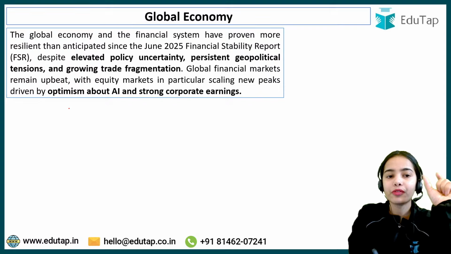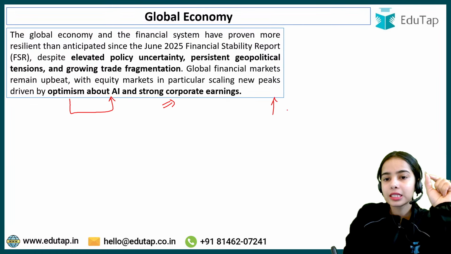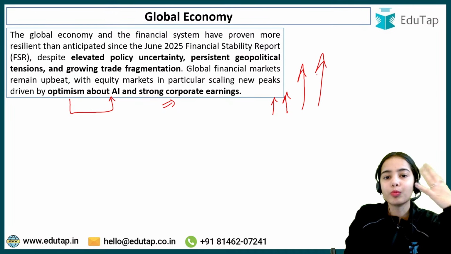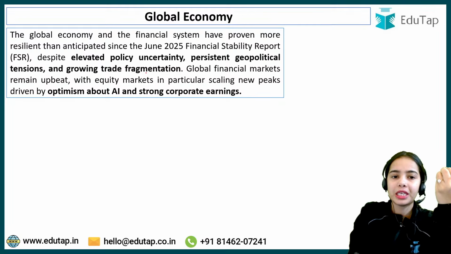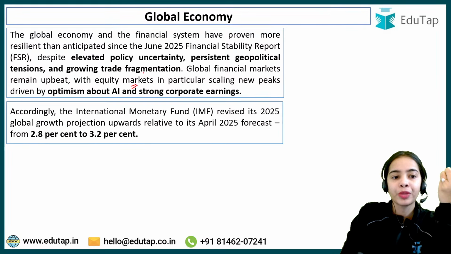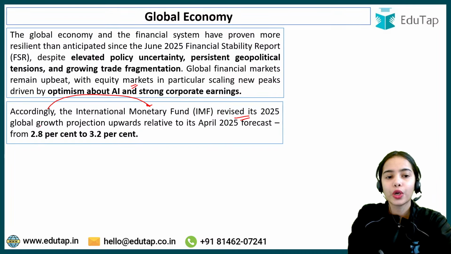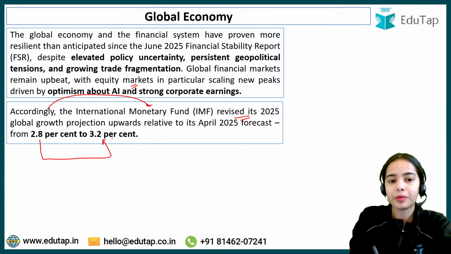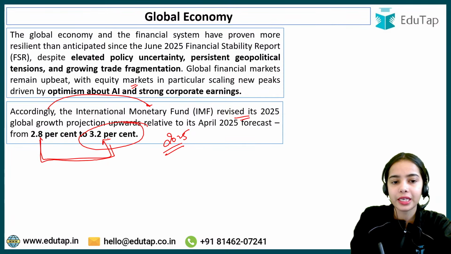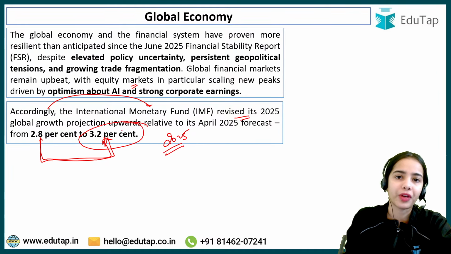So you can understand that with the optimism about AI and strong corporate earnings, the share market is still booming. The share market is scaling new peaks, the equity market is scaling new peaks. Accordingly, the International Monetary Fund has revised its 2025 global growth projection from 2.8% to 3.2%. That is, according to the IMF, in 2025 the growth was at 3.2%. That was higher than the previous projection provided by the IMF.